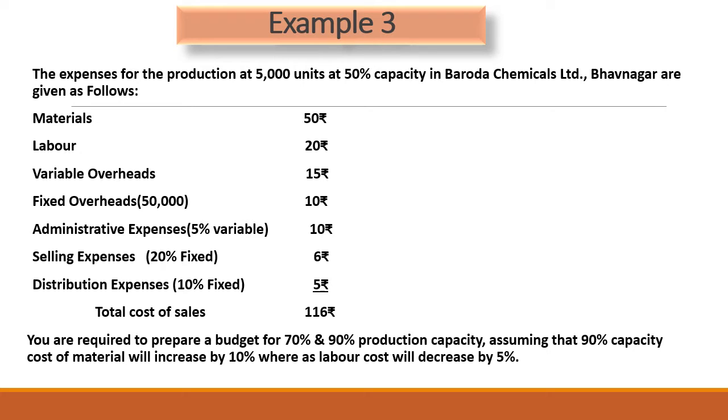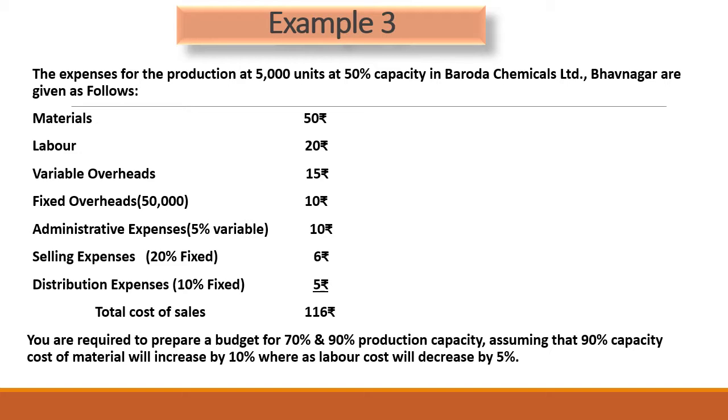rupees 10, out of which 5% variable, that means 95% will be fixed. Selling expenses rupees 6, 20% fixed, that means 80% will be variable. Distribution expenses 10% fixed, means remaining 90% will be our variable. And total cost of sales is rupees 116.